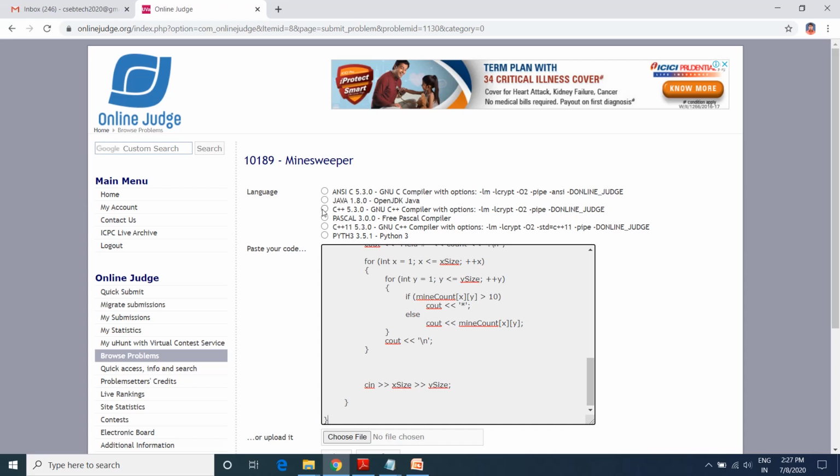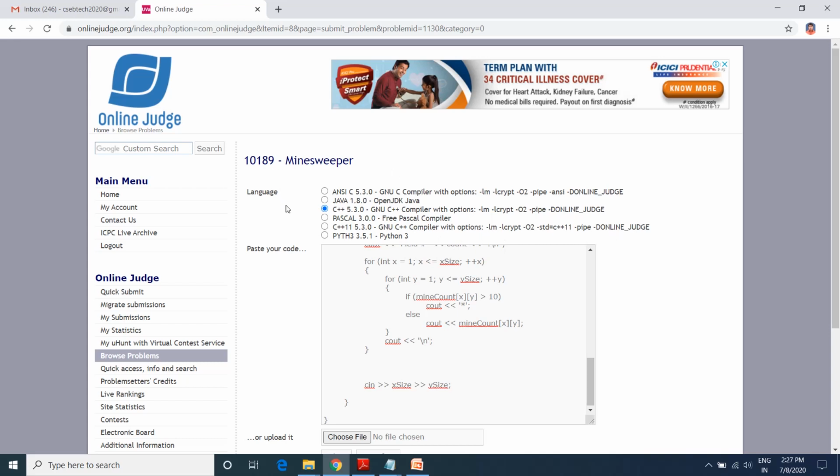As I have chosen the C++ language, I need to consider the C++ 5.3 GNU compiler with this option. Again, we have C++ version 11, the 5.3 GNU C++ compiler with option. This will be represented.